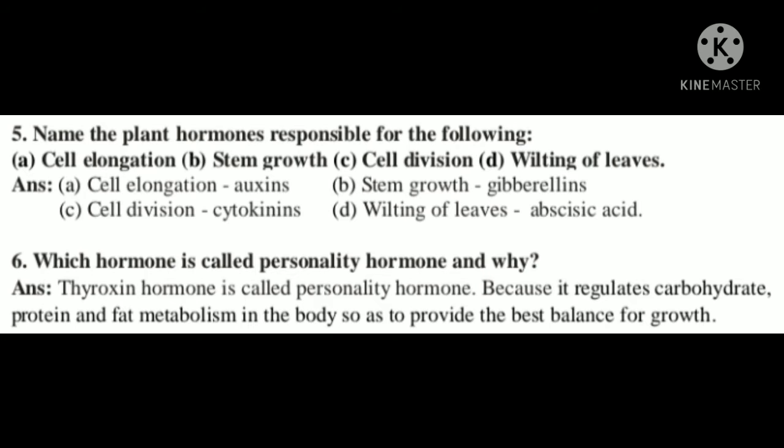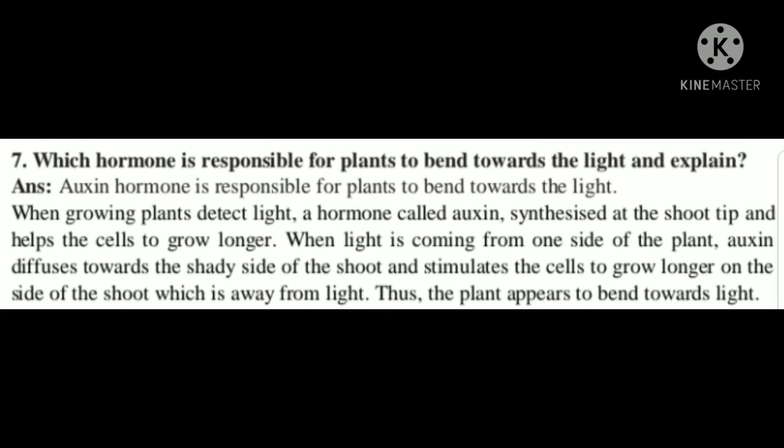Name the plant hormone responsible for the following: shoot elongation, auxins; stem growth, gibberellins; cell division, cytokinins; wilting of leaves, abscisic acid. Which hormone is called the personality hormone and why? Thyroxine hormone is called the personality hormone because it regulates carbohydrates, proteins, fats, metabolism in the body so as to provide the best balance for growth.